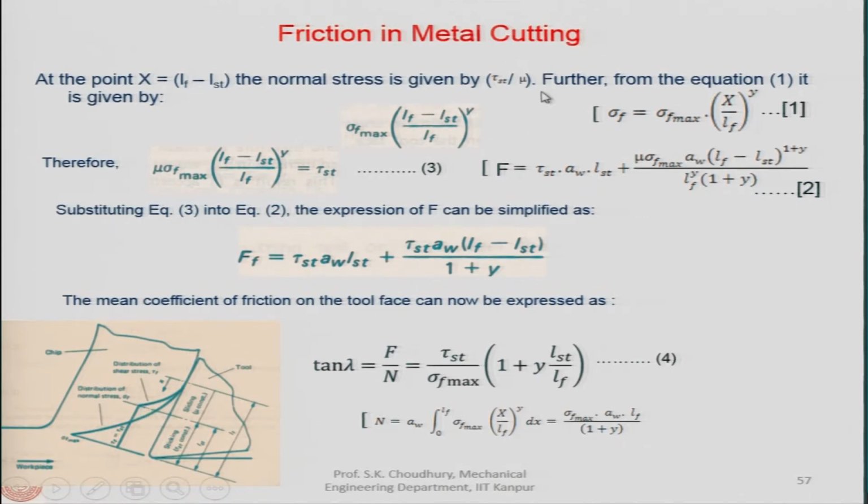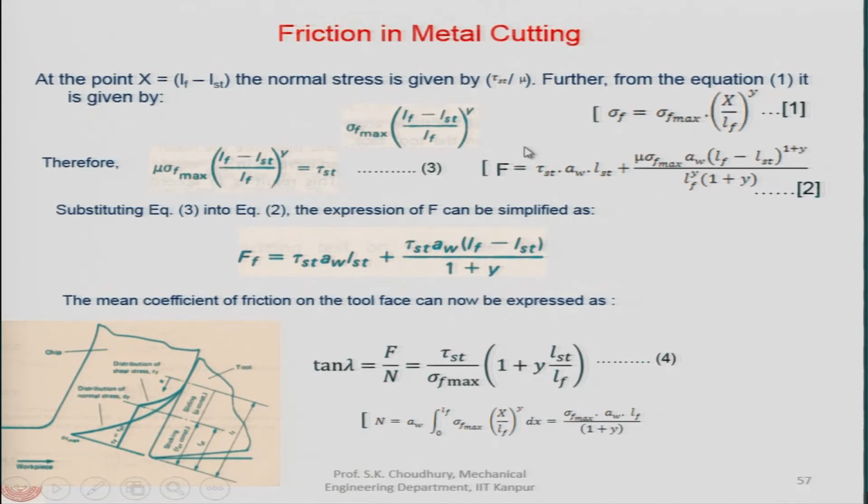So, we have the shear stress as this, and we have the shear stress as this, tau st. Therefore, the tau st can be equal to mu and this factor, sigma f maximum, LF minus LST divided by LF, to the power y.